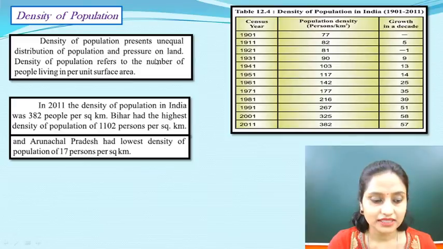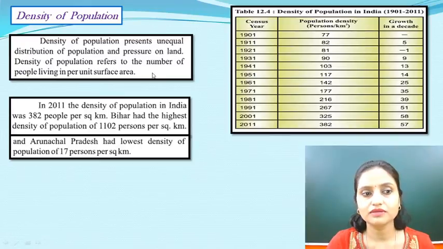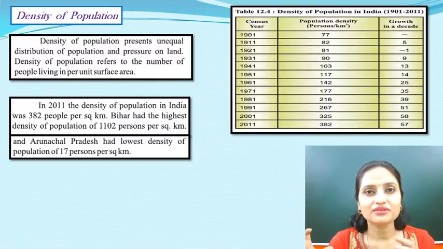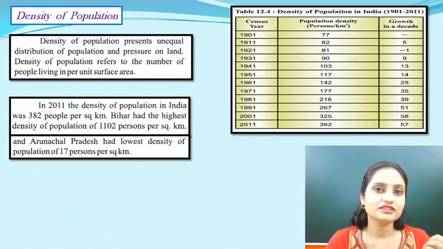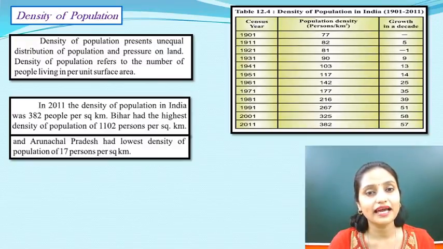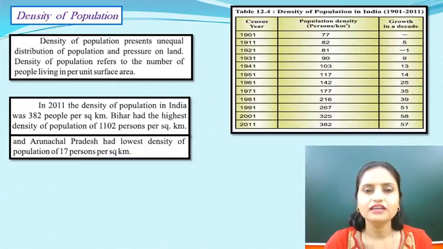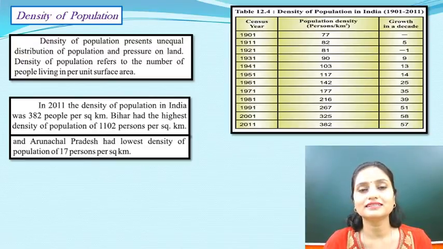Density of population presents unequal distribution of population and pressure on land. Density of population refers to the number of people living per unit surface area. It refers to how many people are residing in a particular area. The most populous states are UP and Bihar, because, as I told you yesterday, it is on the Indo-Gangetic plain, the Ganga Yamuna valley side, which is really fertile, hence more of the population stays there. Then again, cities have got really good infrastructure, and people are migrating. So these were the reasons for the density of the population.